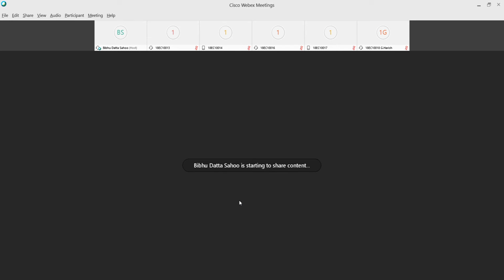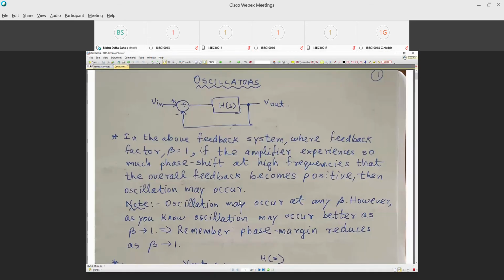Yeah, you can increase capacitance. I don't deny it, to satisfy that condition. But anytime you increase capacitance, you are compromising speed. Because if the capacitance increases, the pole frequency reduces. And the pole frequency decides your bandwidth of the circuit. Okay? Okay.